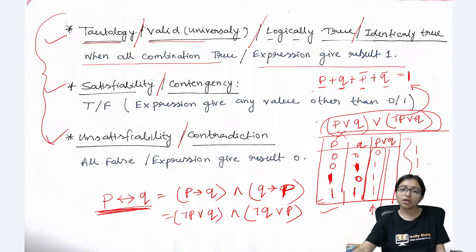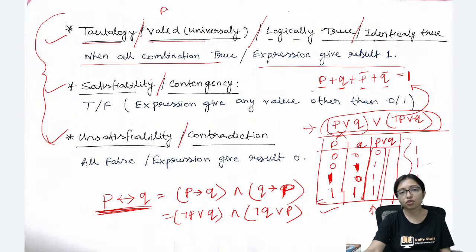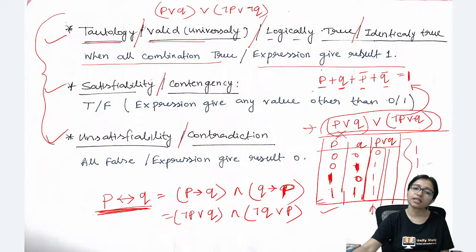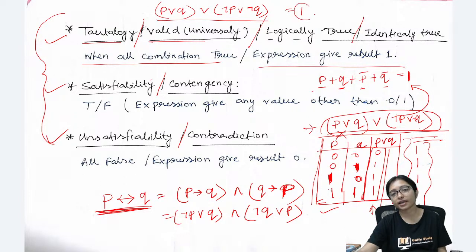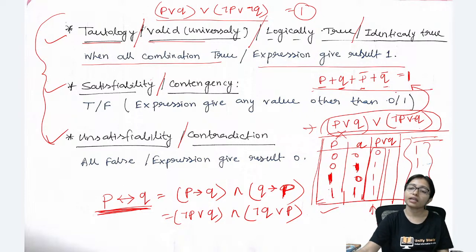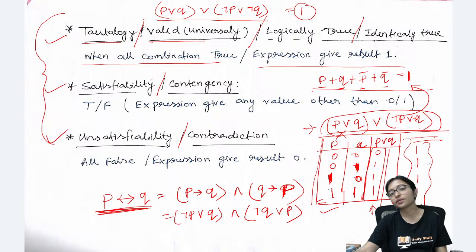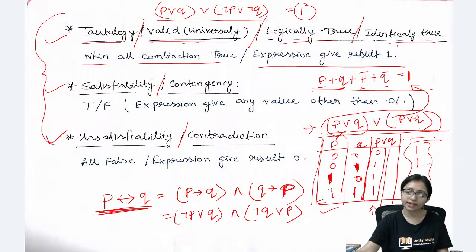So you can see, the expression I took, P or Q or not P or not Q, in the truth table of this expression, all will come 1. And after solving this expression, you will get 1 here. That's why we can say it is a tautology, valid, logically true or identically true.